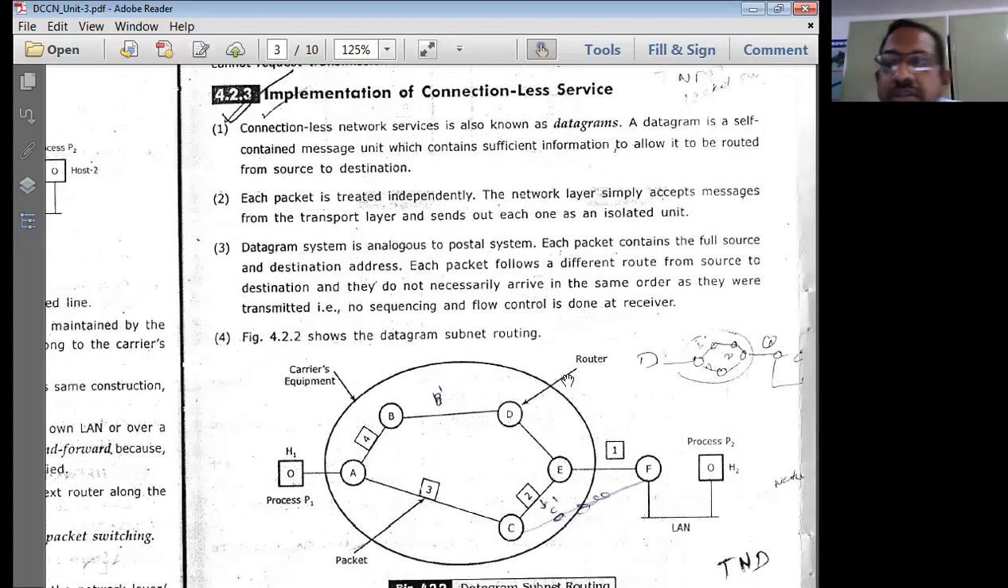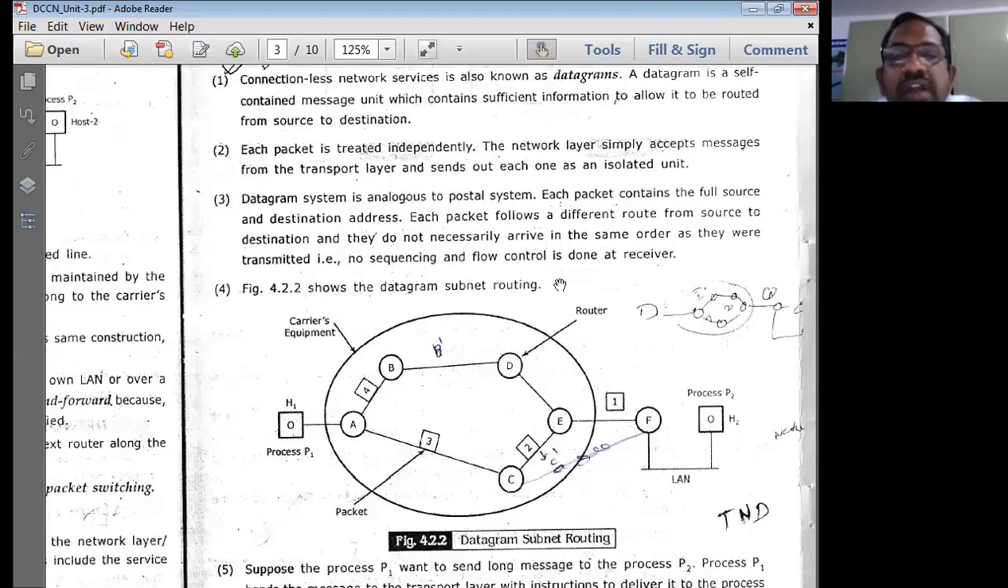So let us think in a broader sense, or in a deeper sense, about the implementation of the connectionless service and the connection oriented service. Let us first of all go with the connectionless type of service. As I was telling you continuously, we should treat computer to computer communication as analogous to the postal communication system.